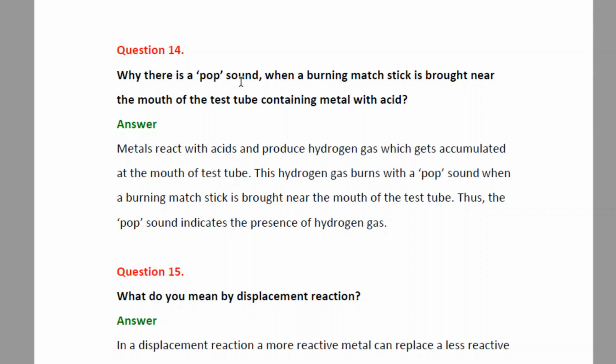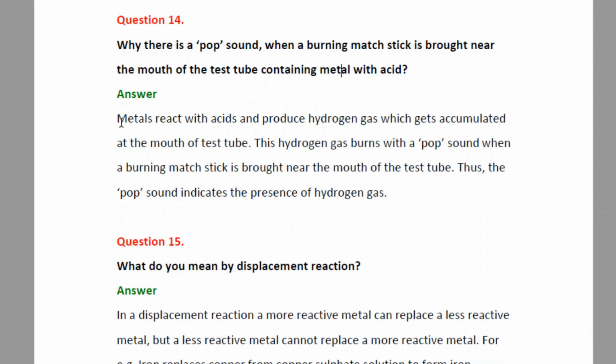Why is there a pop sound when a burning matchstick is brought near the mouth of a test tube containing metal with acid? So what is the answer? Metals react with acids, and we know that when metals react with acid, they produce hydrogen gas.